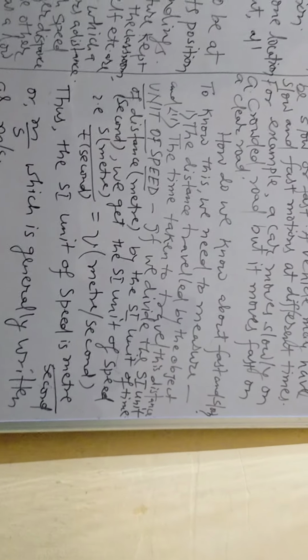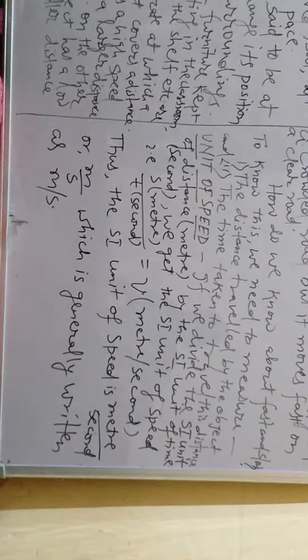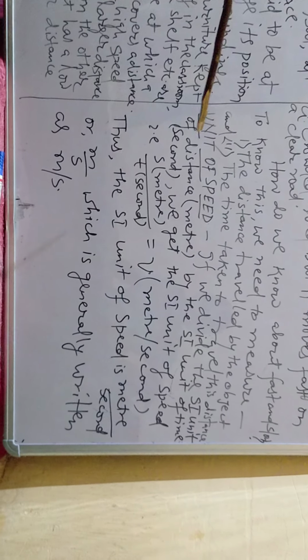To know this, we need to measure. What to measure? Number 1, the distance traveled by the object, and number 2, the time taken to travel this distance. Now we will come to know about the unit of speed.